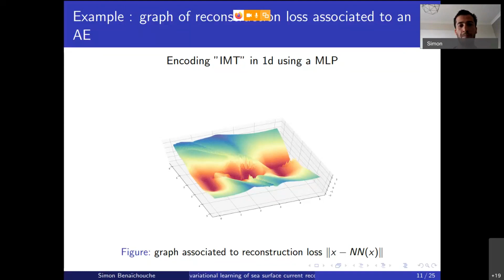So why do we have this kind of loss? In fact, we are trying to construct a kind of bijection between a 1D space and a 2D space, so that's not possible. And so we have something which is contractive alongside the data. If you think about the gradient flow associated with this graph, it will be attractive into a high density data area. So we could try to use it directly in the optimization procedure.